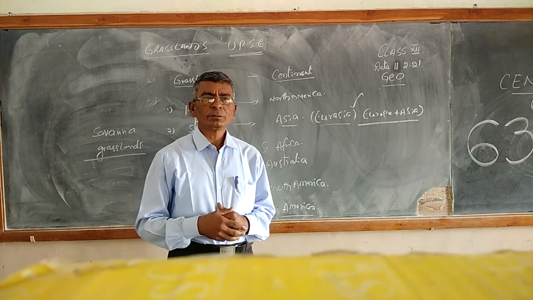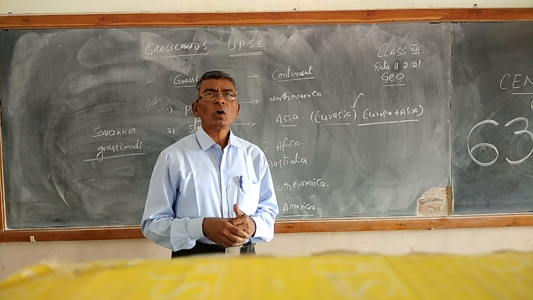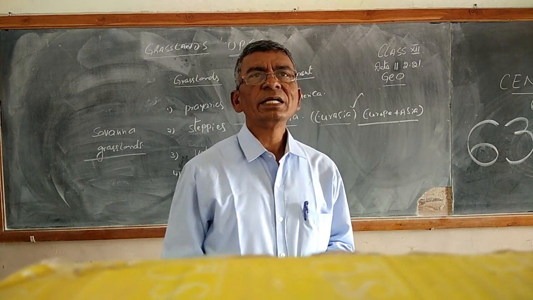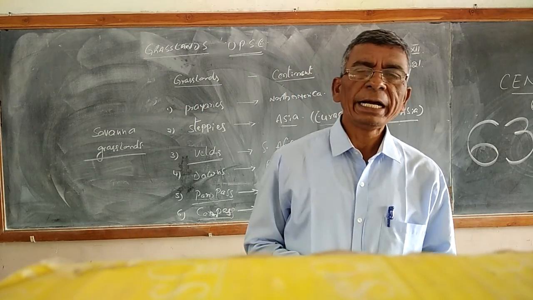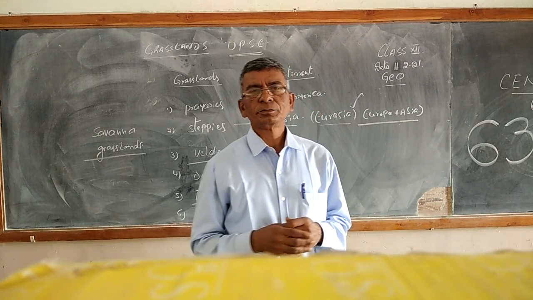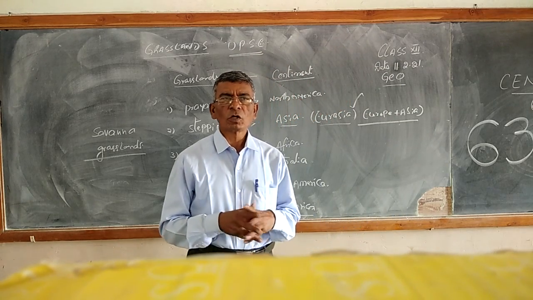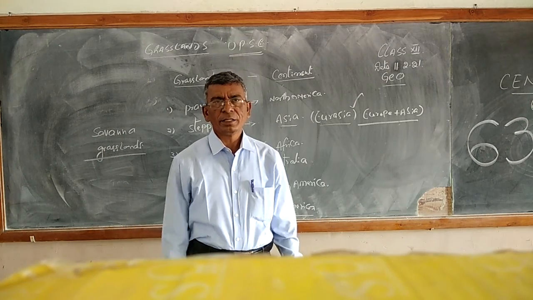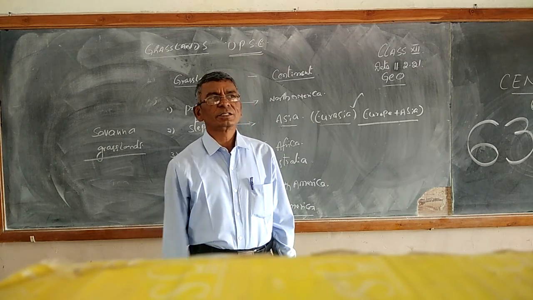Or we can define a desert as hot and dry land. Hot and dry land is known as a desert. A vast, barren land completely covered by sand is known as a desert.